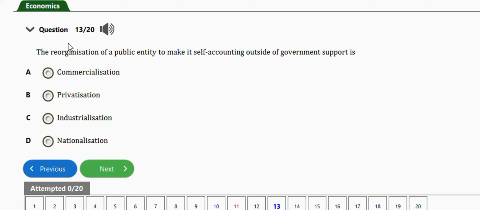It says the reorganization of the public entity to make it self-accounting outside of government support is we have commercialization, privatization, industrialization, nationalization. The right answer is option A, which is commercialization. Very, very important, guys. Next question is this one.